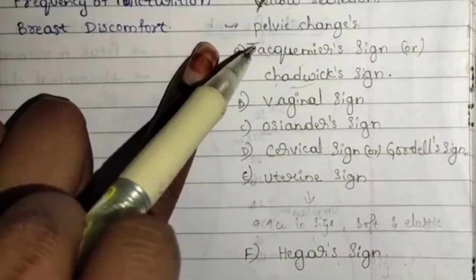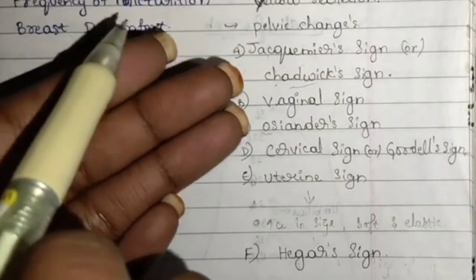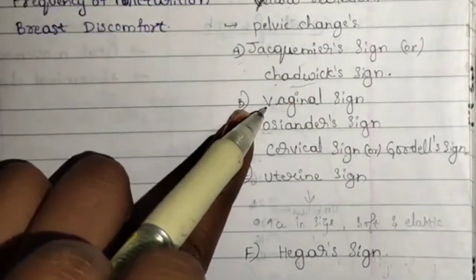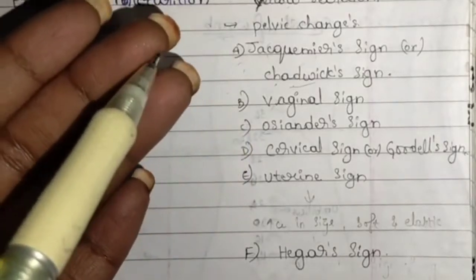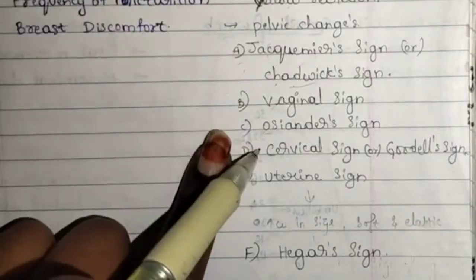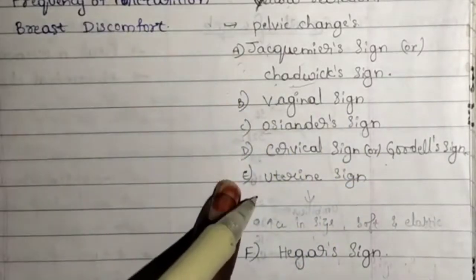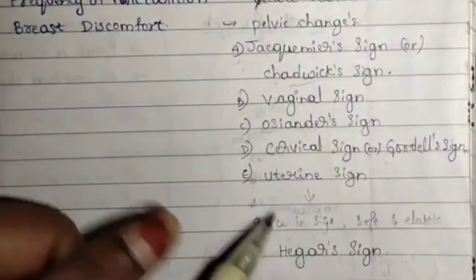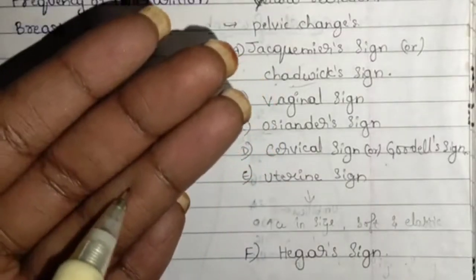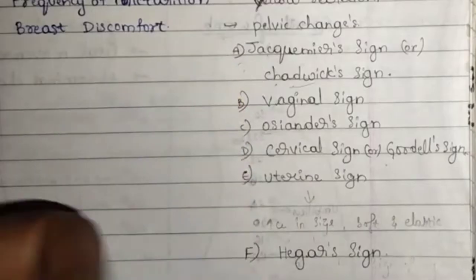In the pelvic region, we can see Jacquemier sign or Chadwick sign. That is nothing but discoloration around the vagina. Vaginal sign, softening of the vagina. Osiander sign, there is a pulsation around the vagina. Cervix sign or Goodell sign, softening of the cervix. Uterine sign, that is increase of the uterus, and elasticity and softening of the uterus. Hegar sign, this is nothing but the softening of the region between the uterus and the cervix. These are the signs that are seen in the pelvic region.